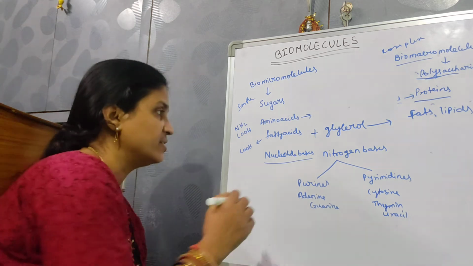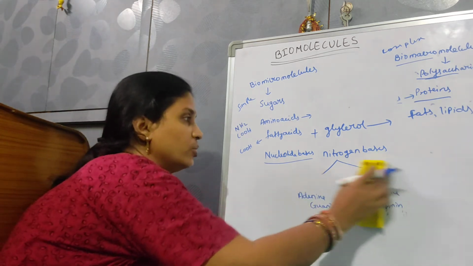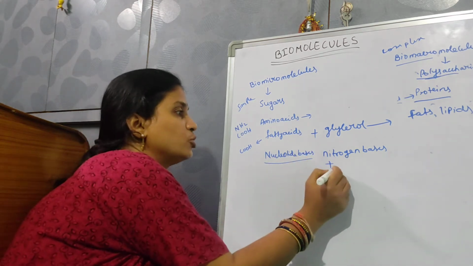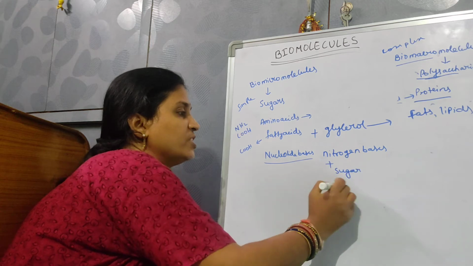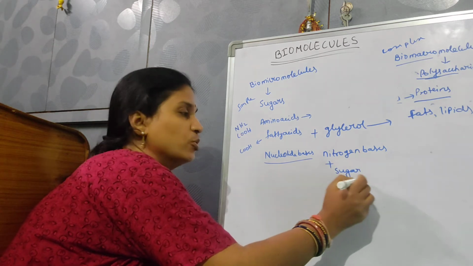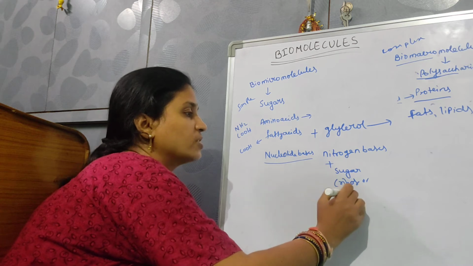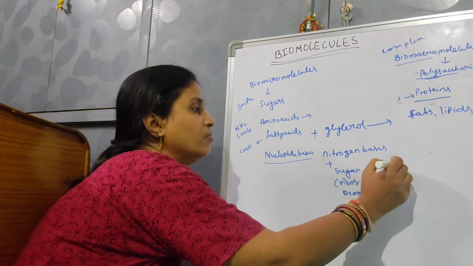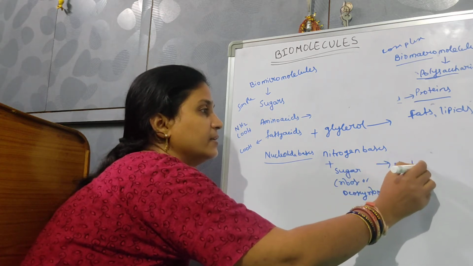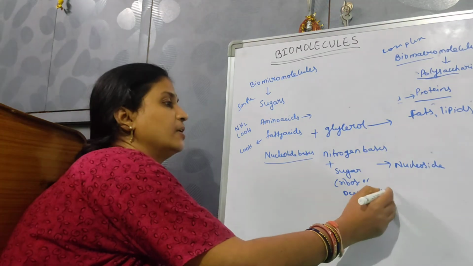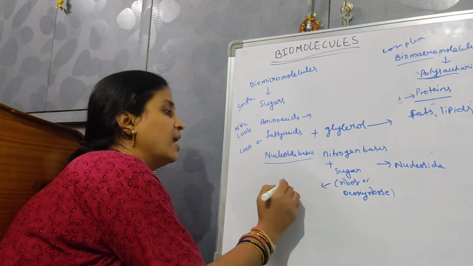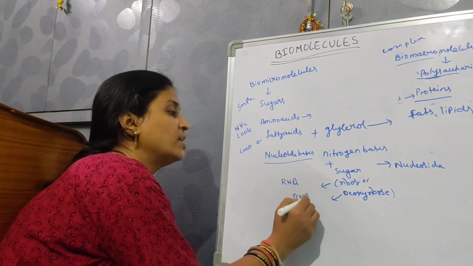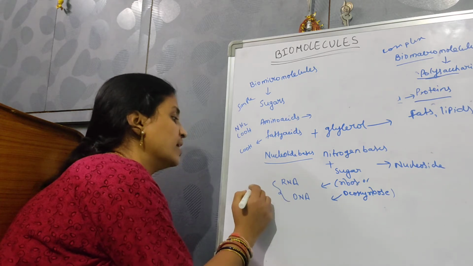Then these nitrogen bases combine with sugars, which are ribose sugar, a monosaccharide, or deoxyribose sugar, and form a nucleoside. Ribose sugar is present in RNA and deoxyribose sugar is present in DNA. So what are these RNA and DNA? They are the nucleic acids.